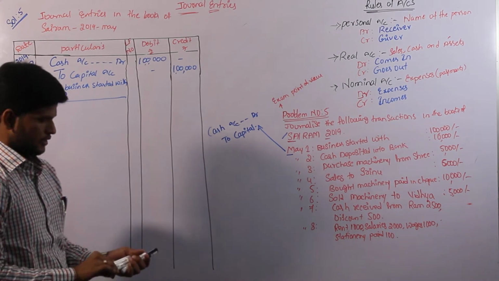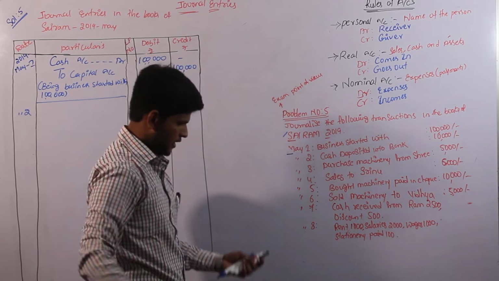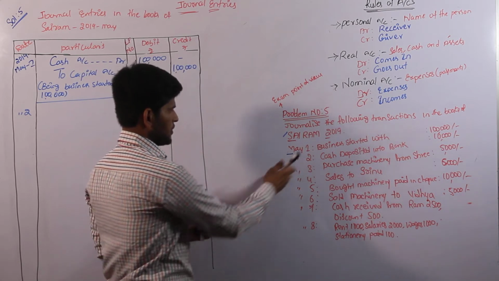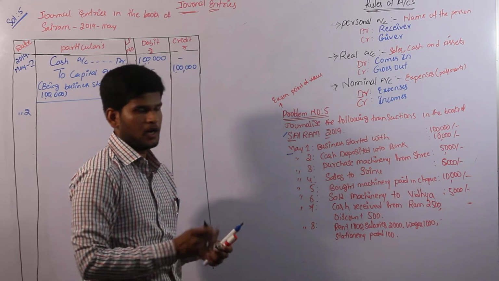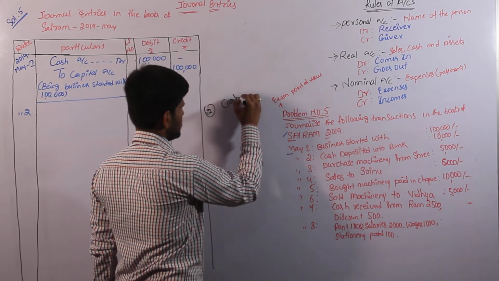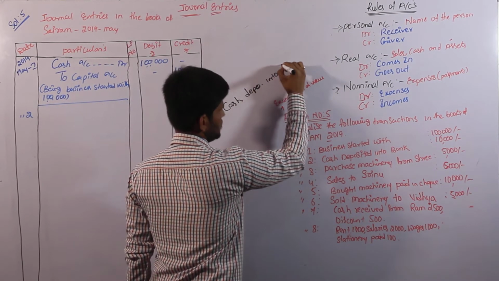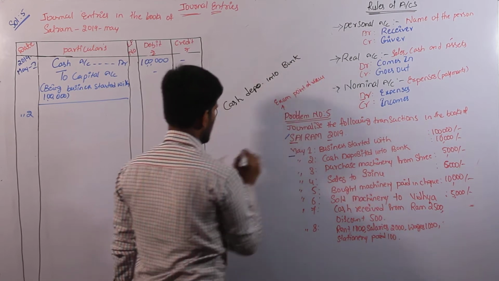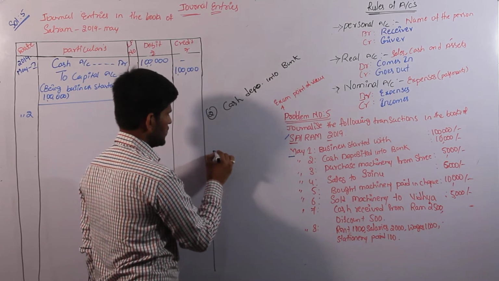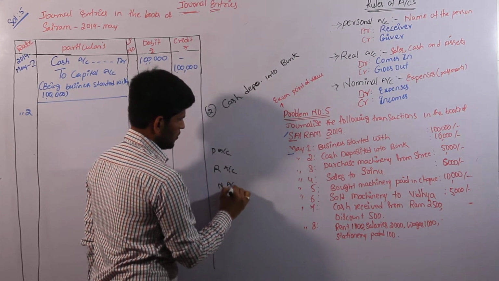And come to the next one. Second transaction. From the second transaction to the last transaction, we have to satisfy the three rules. Second one: cash deposited into bank. We have to take three representative rules: personal account, real account, and nominal account.